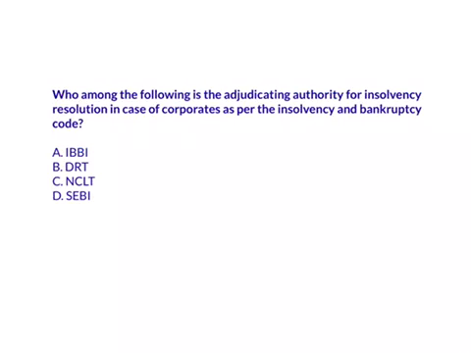First, let us see answers for the questions from Saturday's video. The first one is, who among the following is the adjudicating authority for insolvency resolution in case of corporates as per the Insolvency and Bankruptcy Code? The answer here is National Company Law Tribunal. It is C. In case of individuals, the answer would be the Debt Recovery Tribunal.